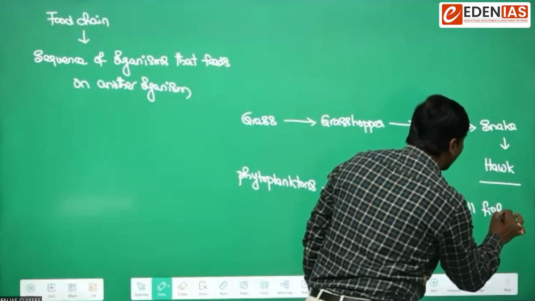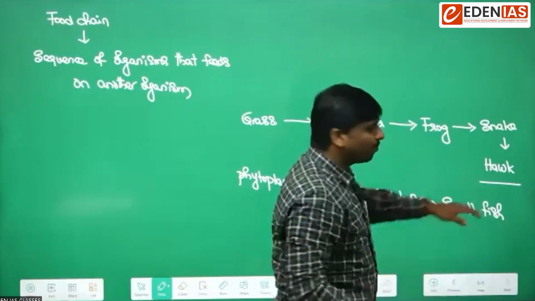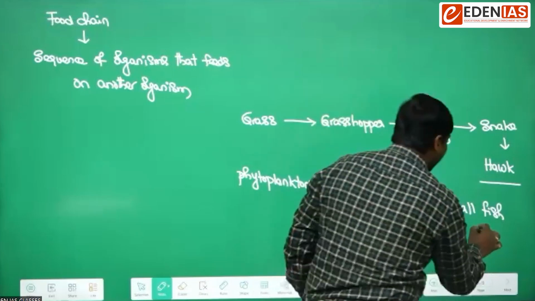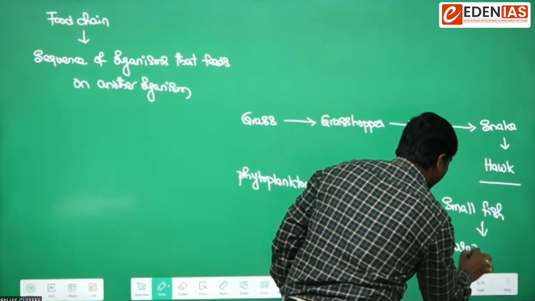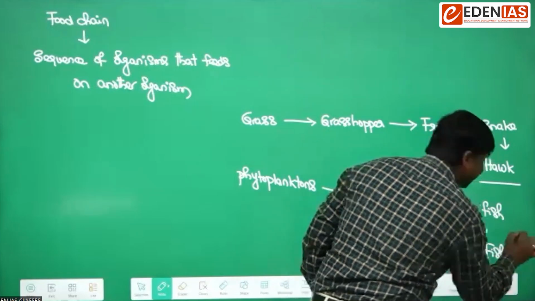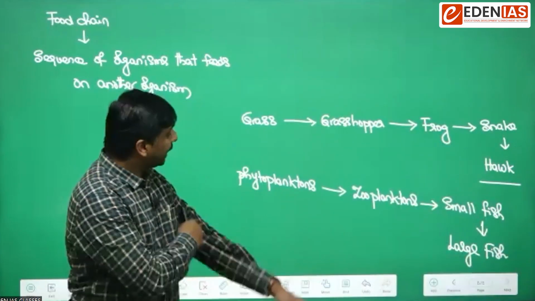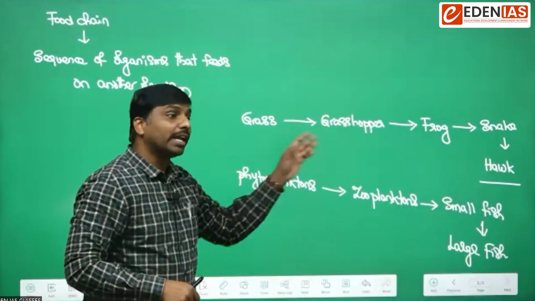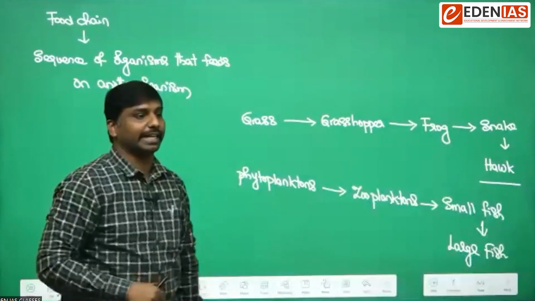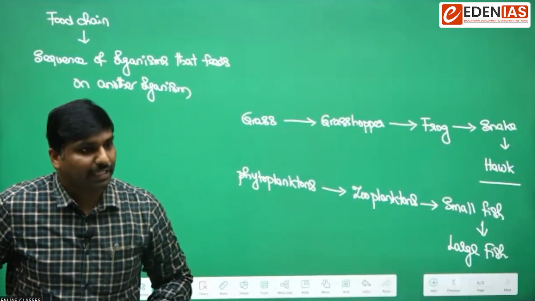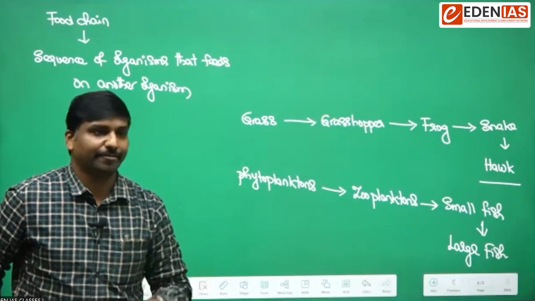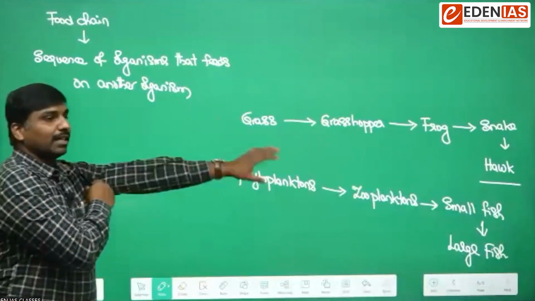These small fishes can be consumed by either birds or by large or big fishes. Here also there is a specific sequence in which an organism feeds on another organism. Such a sequence is nothing but a food chain.